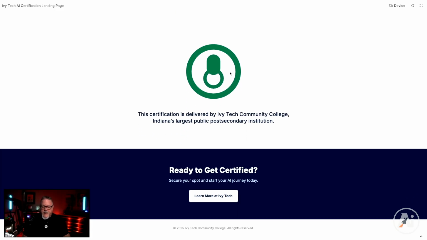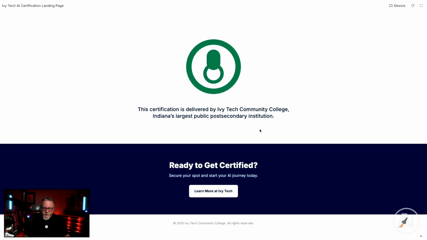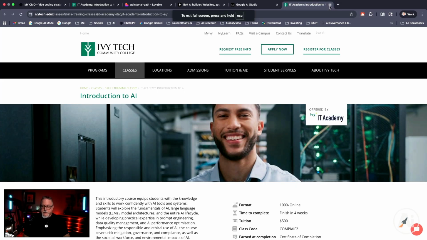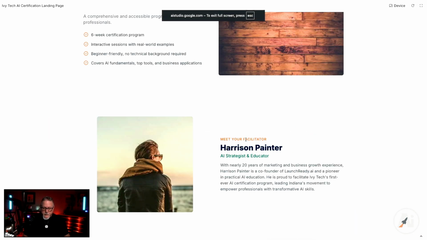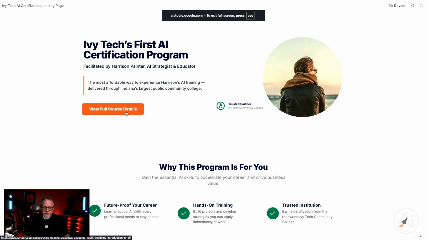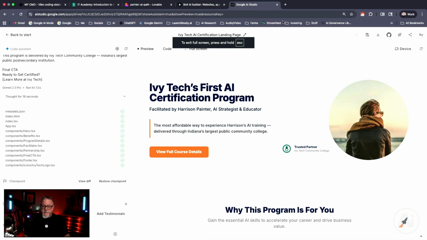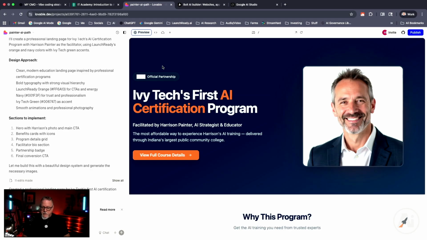Now, it didn't get the Ivy Tech logo here, but that's something that we can put in after we get kind of the foundations all put together. But the key here is, are the call to actions working correctly? Boom, it gets us right to Ivy Tech. And then this one here, full course details, gets us right to Ivy Tech. So overall, I'm pretty pleased with our foundation, and we're looking pretty good.